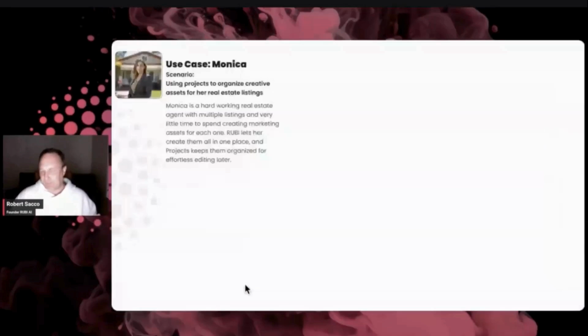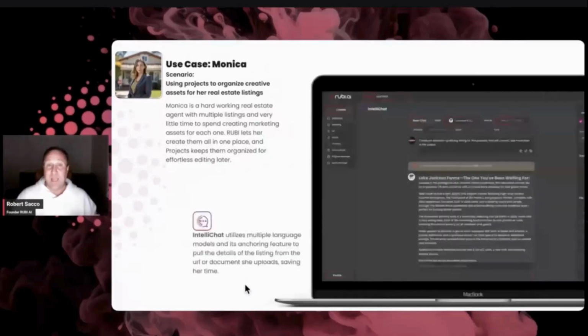So we'll take a scenario of Monica. Monica is in the real estate business. She's trying to create a listing. And one of the things you really need to do if you're in real estate is stand out. You need to be different. And how many ways can you write something about a house and make it stand out different? Well, that's why we can really go into IntelliChat, because IntelliChat will open up the doors for so many different ways of getting things written in a creative way that's going to draw in, but you can also write it to the exact audience of the person who could buy that house. So you're knowing what it is that their pain points are and how this house will solve those, or what motivates them to want to buy that house.